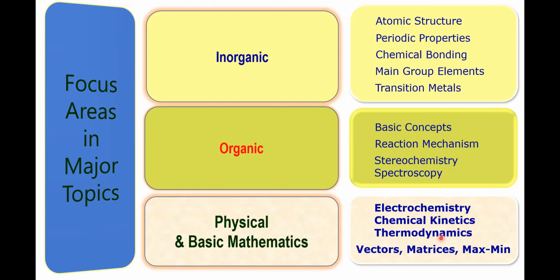Then in thermodynamics, concentrate on all the laws: zero, first, second, and third law. Then we have the free energy concept, entropy, the Gibbs-Helmholtz equation, etc. Even Maxwell relations are important. In basic mathematics, concentrate more on matrices, particularly determinants, then vectors, and then maxima and minima. In physical chemistry there are other chapters also, like gaseous state and solid state. In solid state, concentrate on crystal structures. In gaseous state, concentrate on deviation from ideal behavior.